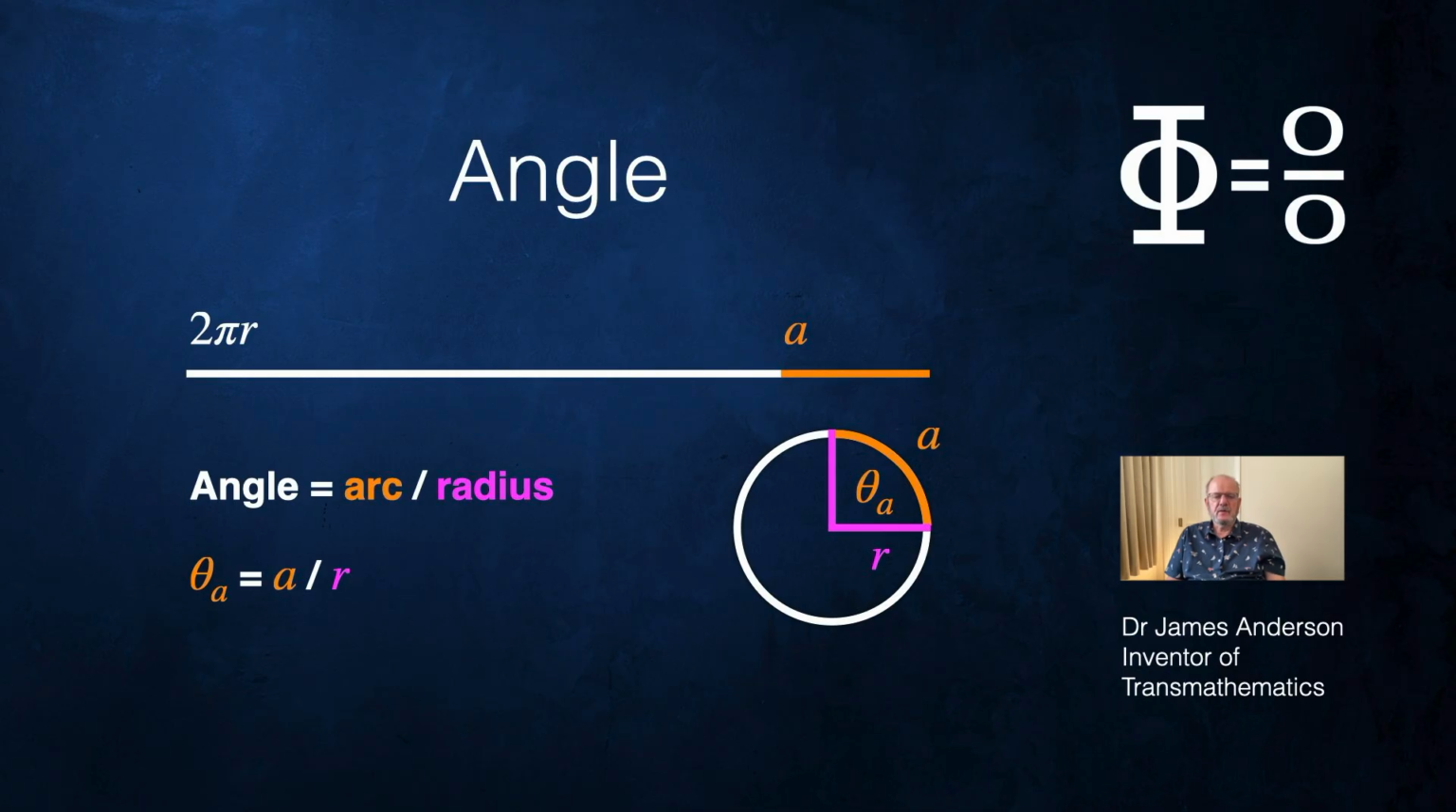Angles are defined as arc divided by radius. So if we take that orange arc A and divide it by the magenta radius r, then we get the angle theta sub A. Theta sub A means theta subscript A. If I ever wanted a superscript, I would say theta sup A, theta superscript A. But we're working with subscripts, so it's theta sub A.